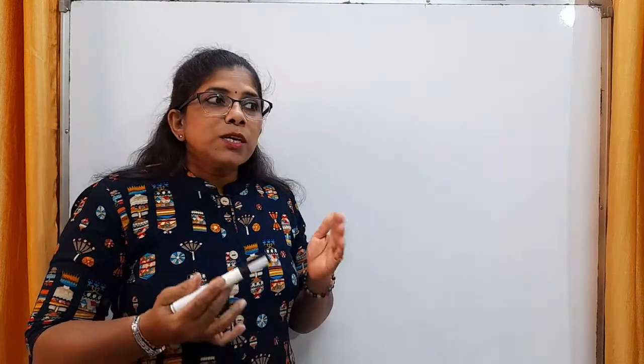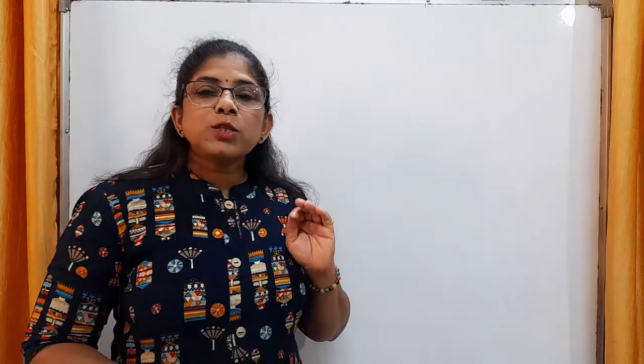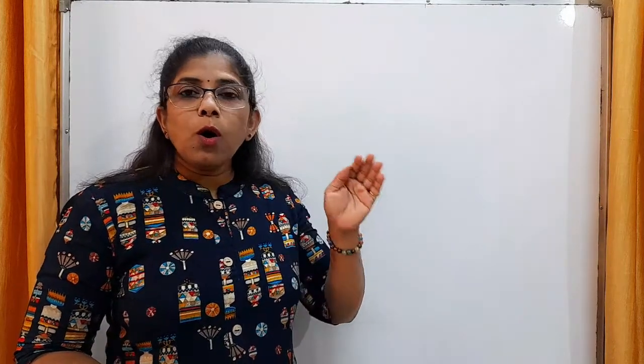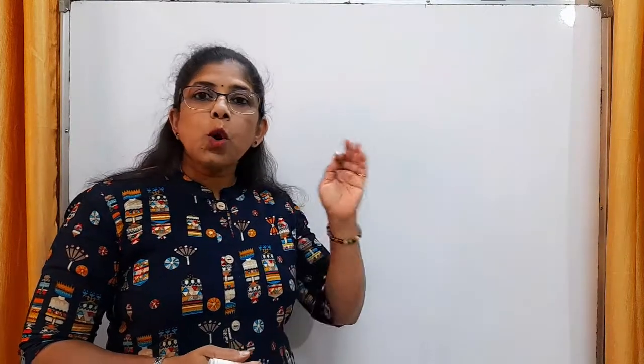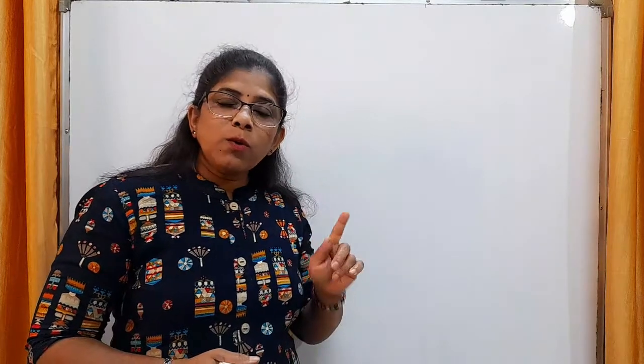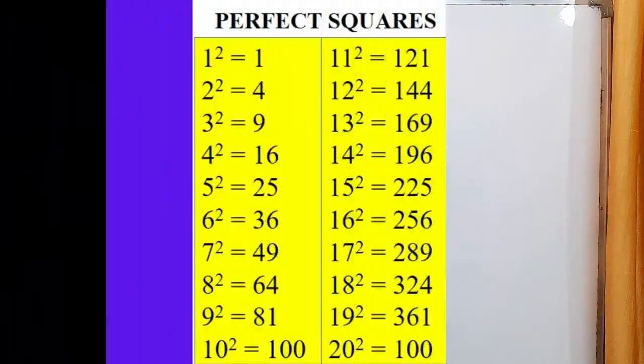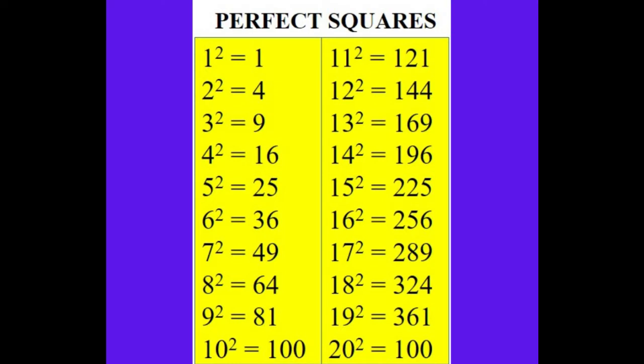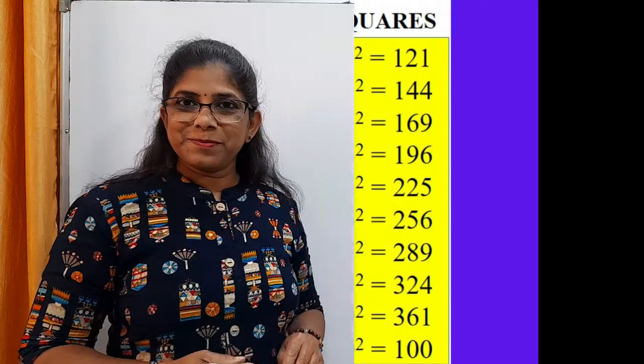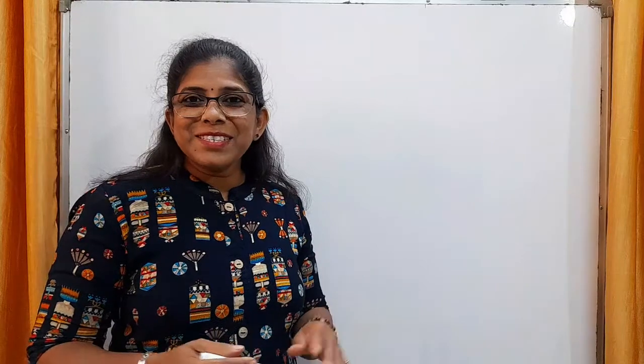If the number ends with 2 or 8, then its square will end with 4. Check the squares of 2, 8, 12 and 18. These squares end with 4. Isn't it an interesting fact?